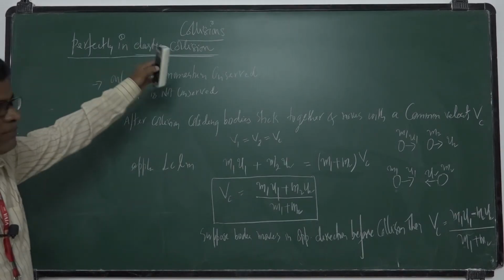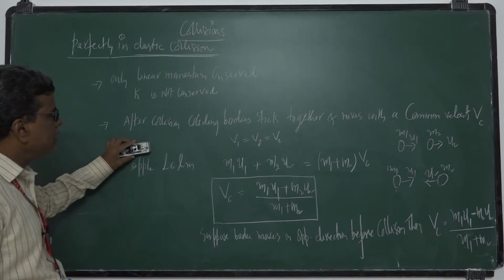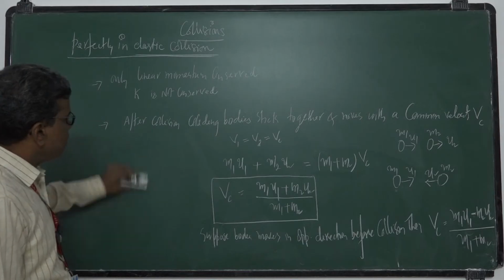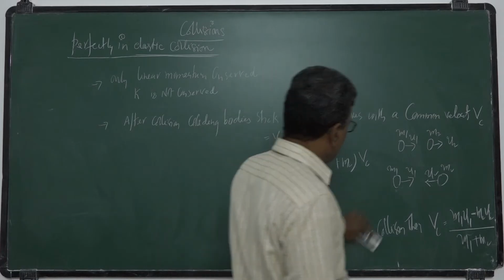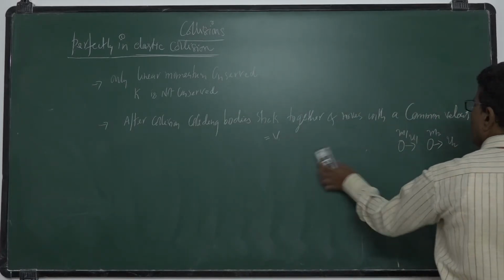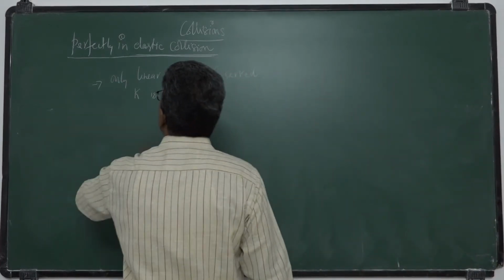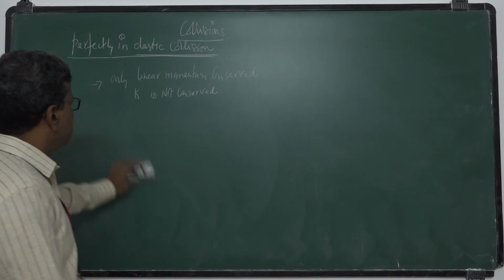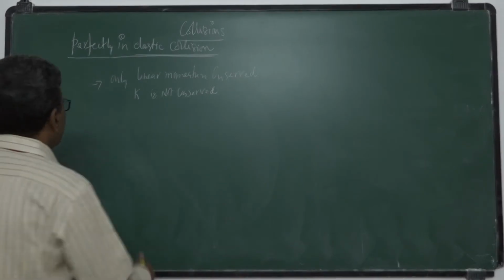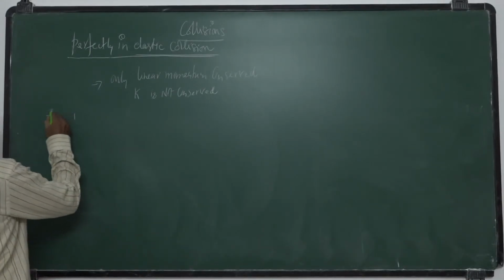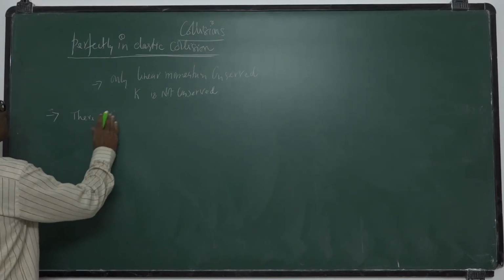So this is perfectly inelastic collision. Here kinetic energy will be lost. That means kinetic energies are not equal. So kinetic energy is not conserved. That means there will be some loss of kinetic energy. Okay. So the next point, there will be loss of kinetic energy.